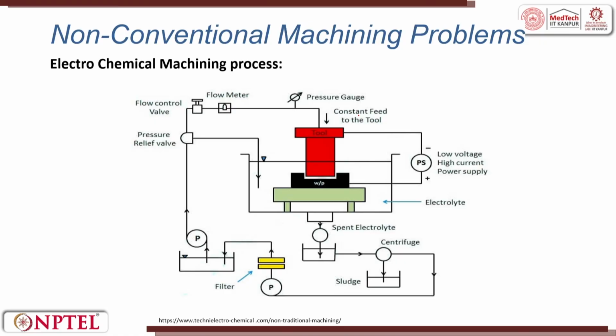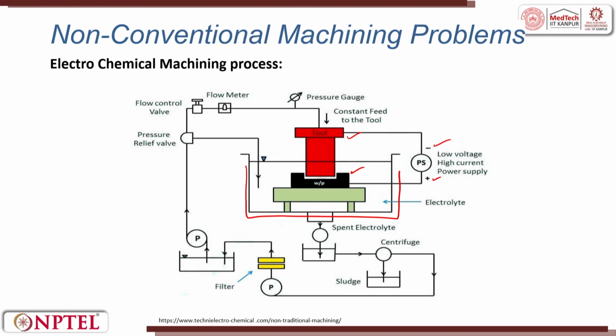In electrochemical machining, we have this setup where the workpiece is machined using a tool, and a constant feed to the tool is given. There is also an electrical connection. The workpiece is the anode and the tool is the cathode here. We have electrolyte filled in the tank, and both electrical and chemical energy work together. MRR here remains unaffected by workpiece hardness, making ECM very ideal for low machinability materials and complex materials, because hardness is not the concern here.